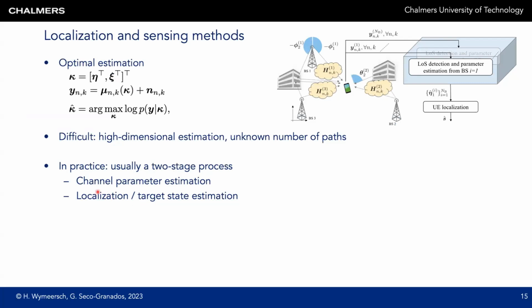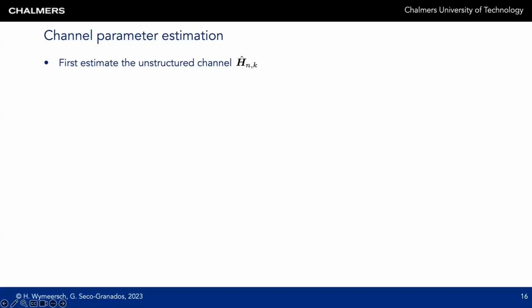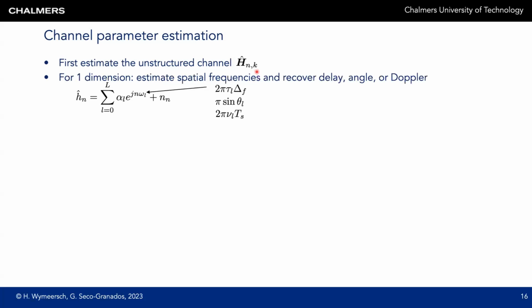So let's first spend some time on channel parameter estimation. One way to do channel parameter estimation is to first estimate the unstructured channel. You can do this by sending enough pilots and using enough combiners at the receiver, and then apply a least squares estimation to get the channel estimate for each subcarrier and each transmission. For a one-dimensional case, this leads to the following special cases.